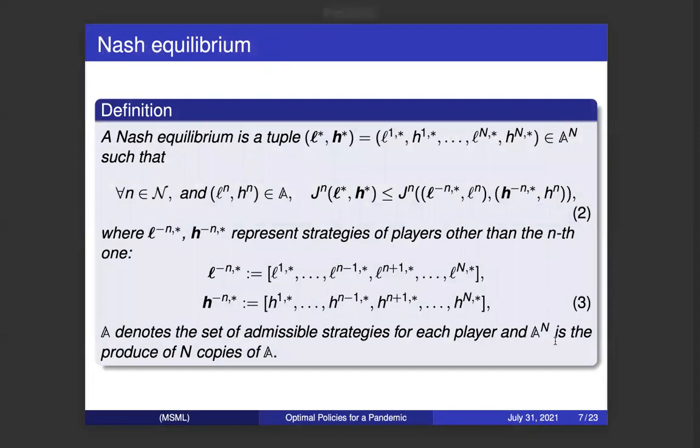In this stochastic game, we are trying to find the Nash equilibrium. The Nash equilibrium is defined as follows. For each state, the optimal policy is the one which will minimize the state's cost given the condition that other states are taking their own optimal policies. We are trying to find the combination of all the optimal policies for all the states.